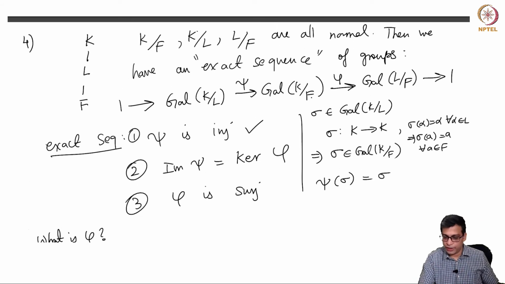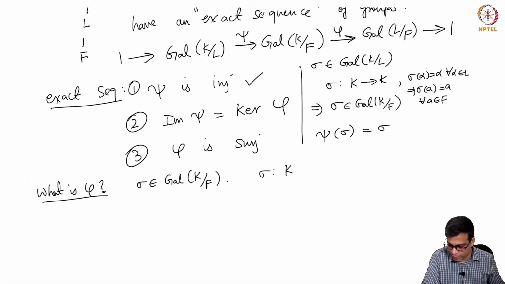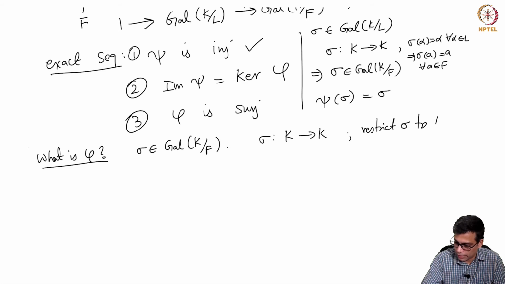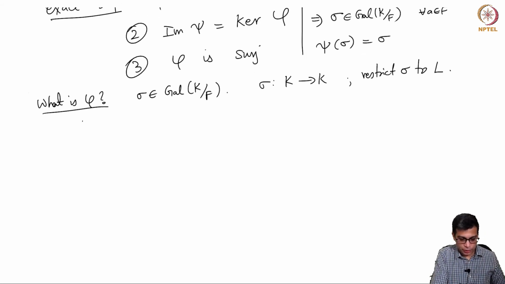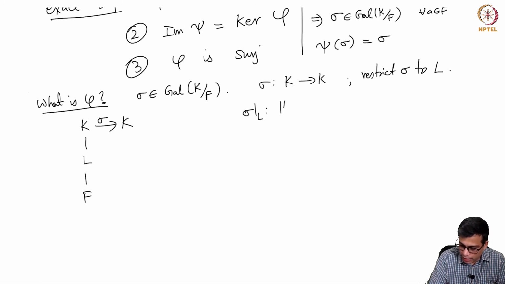What is phi? For phi, we start with an element sigma of the Galois group of K over F. That means it's a function from K to K. So restrict sigma to L. You have K here, K to K here, L here, F here. So restrict sigma to L. A priori it goes to K.